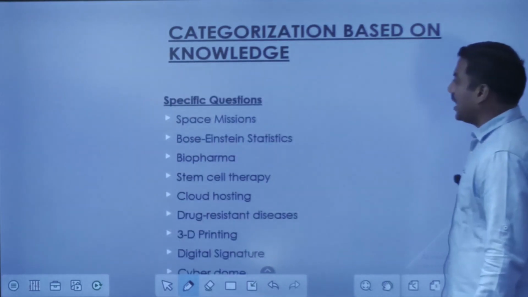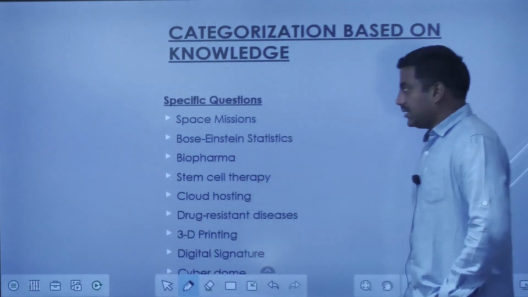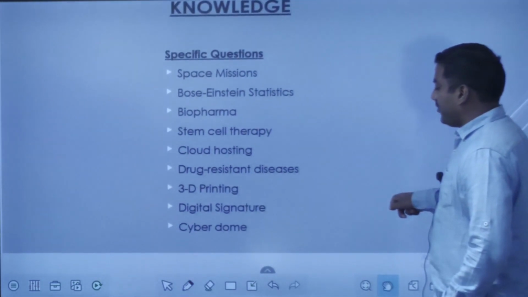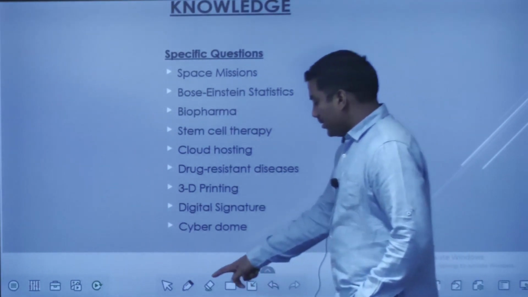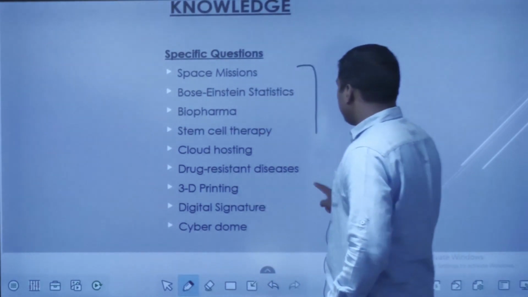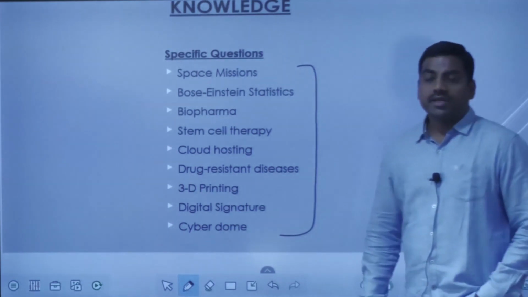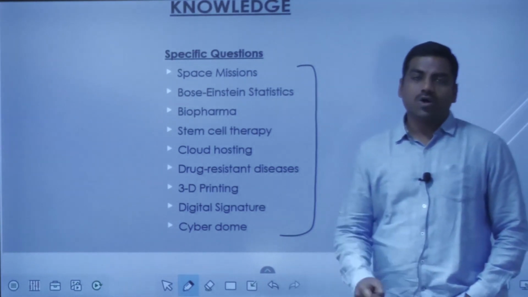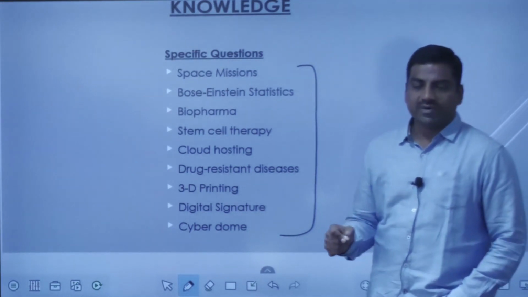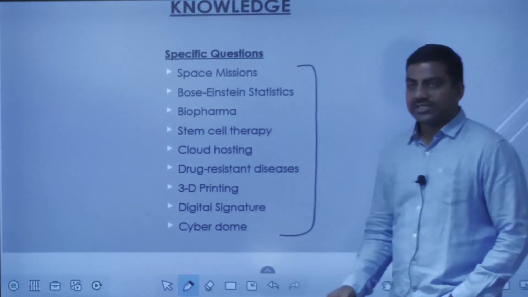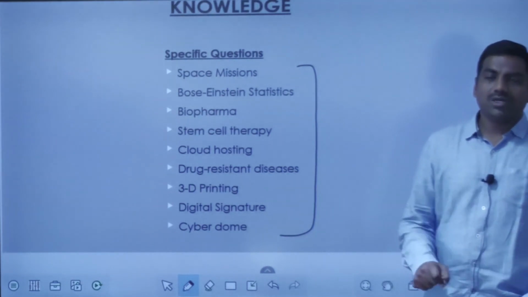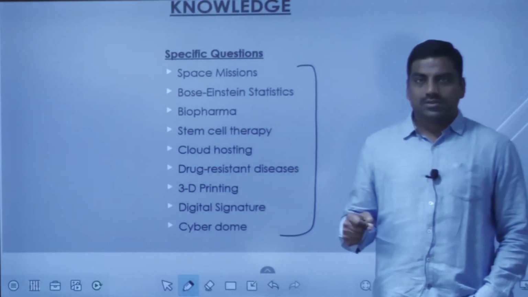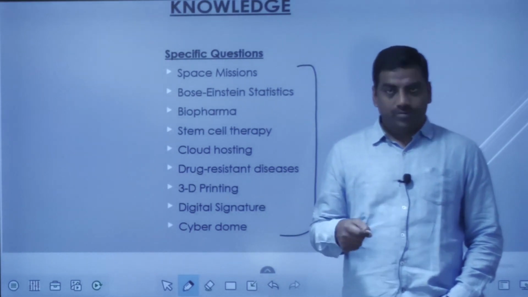Then other questions, like specific questions. These questions want your specific knowledge or specificity in your approach. You cannot write a generalized answer for these questions. Most of these questions are kind of a bouncer for everyone, at least for 80 to 90% of the people. So these are the questions usually people leave.